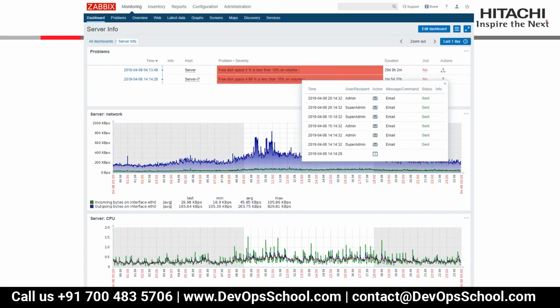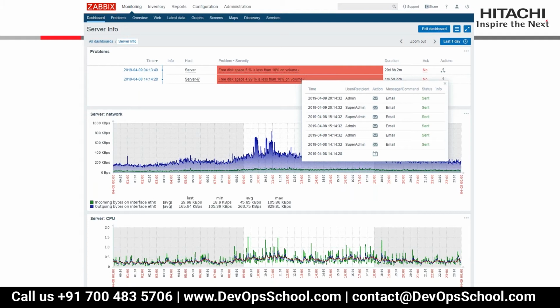So you are asking about things like Apache web server or IIS? Apache, IIS, or sometimes HTTPS, like the certificate. Like if any server doesn't have a valid certificate, then it will say the certificate is expired. Okay. A Windows license can also be monitored, as well as the SSL certificates. Yes, through Zabbix it will be possible.